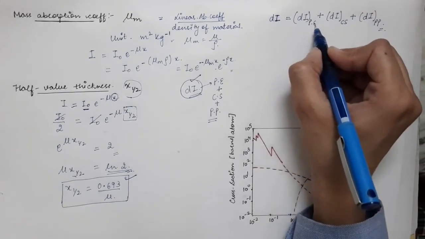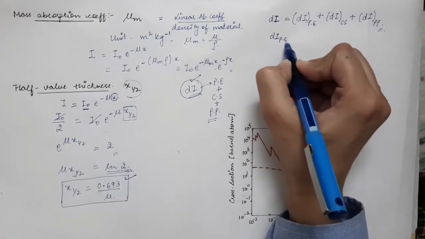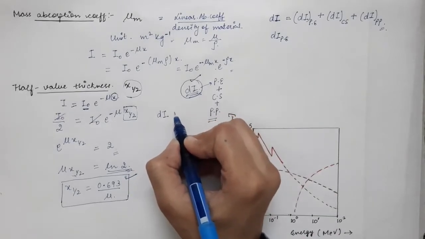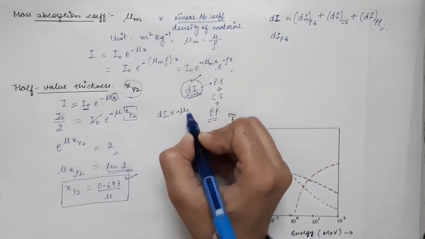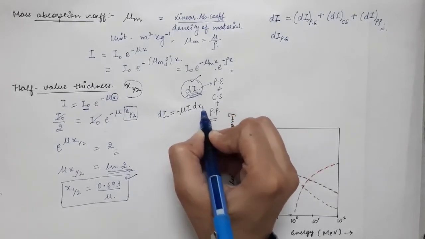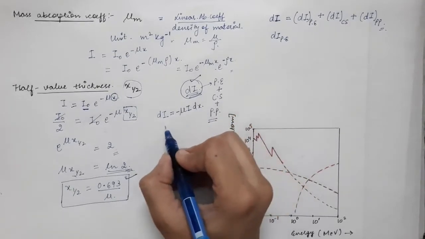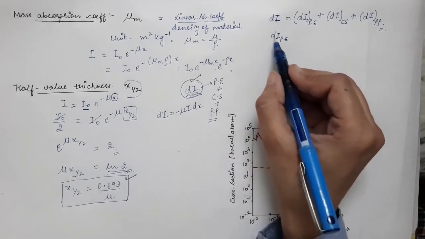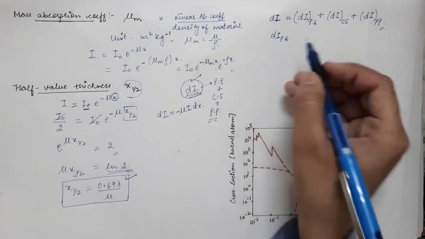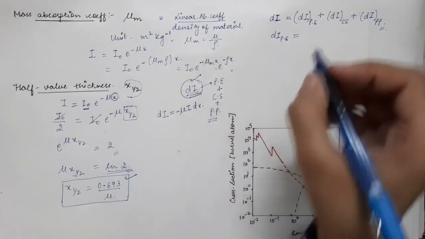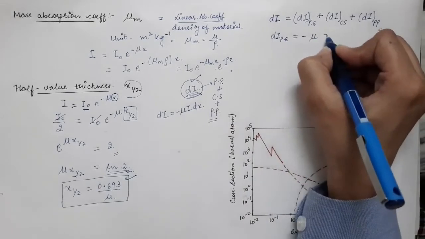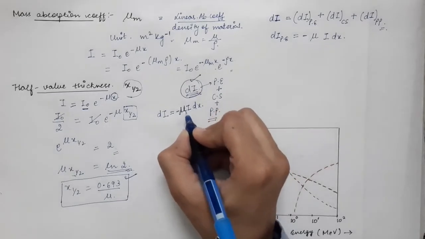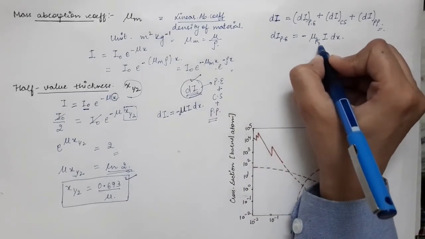So this decrease in intensity due to the photoelectric effect, as we know, dI is written as minus mu I dx. So dI_PE, the decrease in intensity due to the photoelectric effect, can be written in the same form as minus mu I dx, and over here, instead of mu, we will write mu_PE.